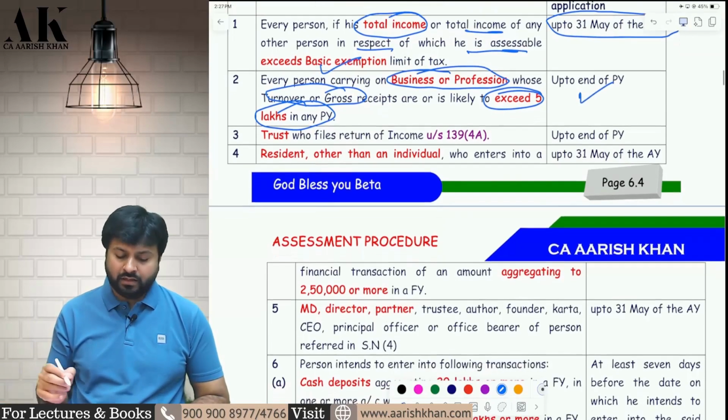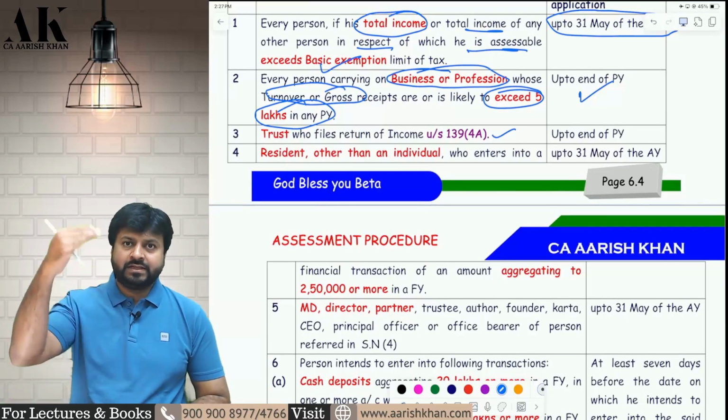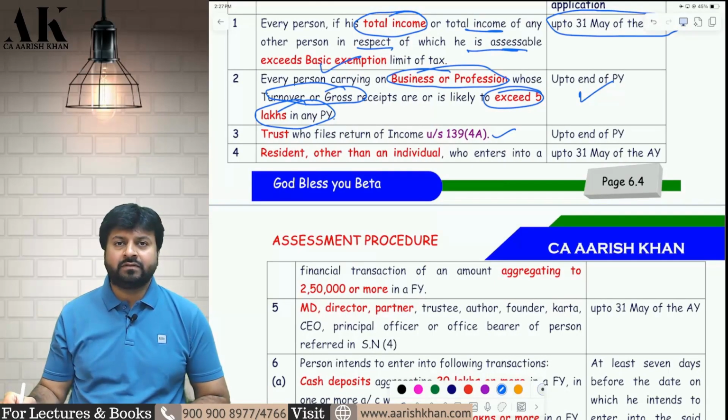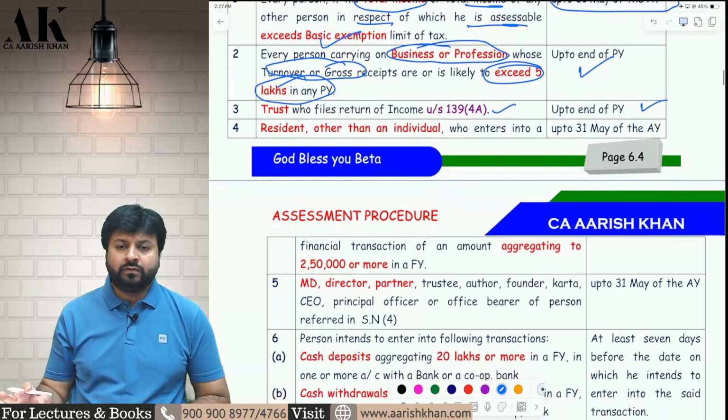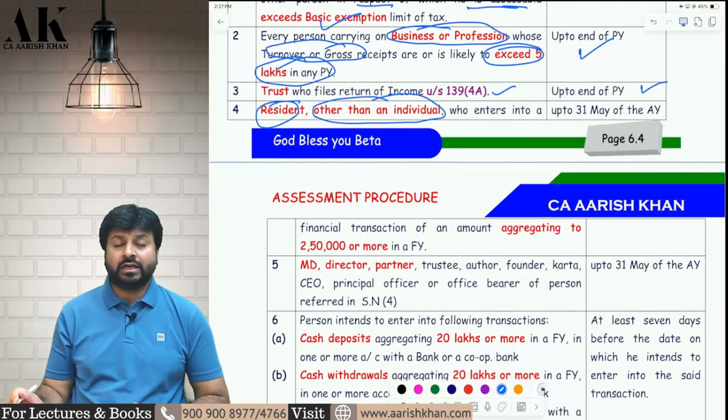Okay. Third, a trust that files return under 139(4)(a). We have seen now a charitable trust files return under 139(4)(a). A trust that files return under 139(4)(a) is liable to make an application for PAN up to the end of the PY. Fourth, a resident other than individual, HUF, other than only individual.